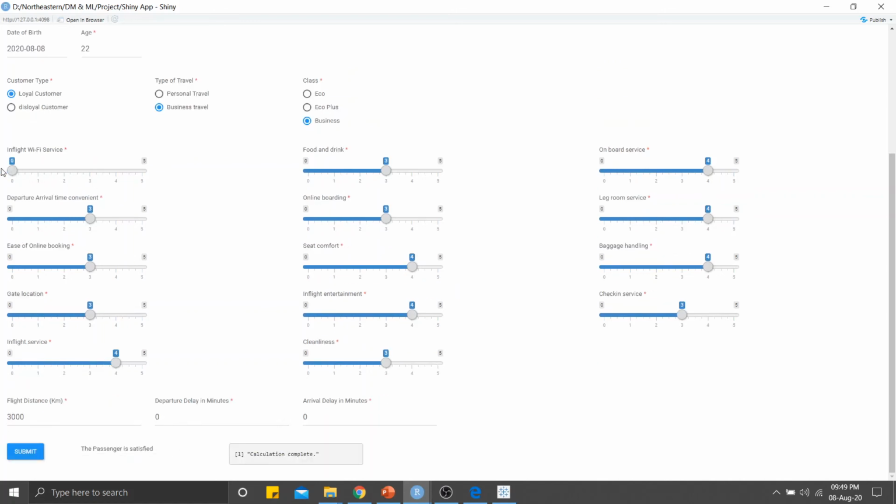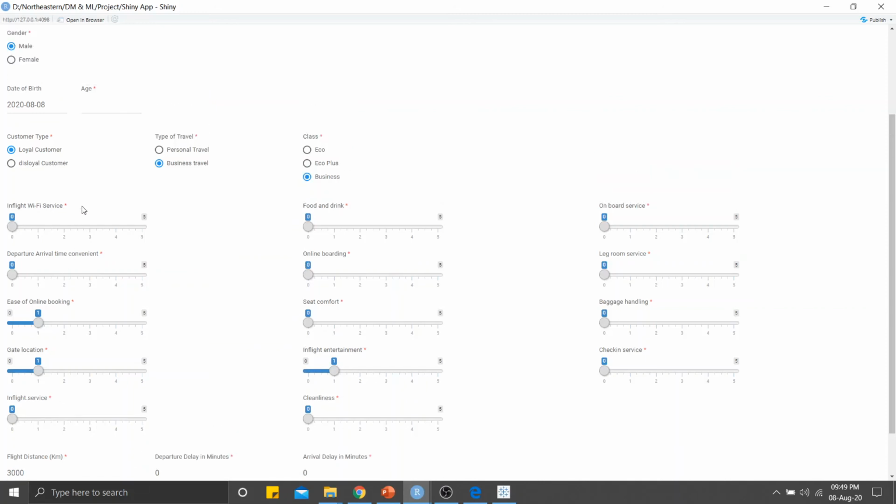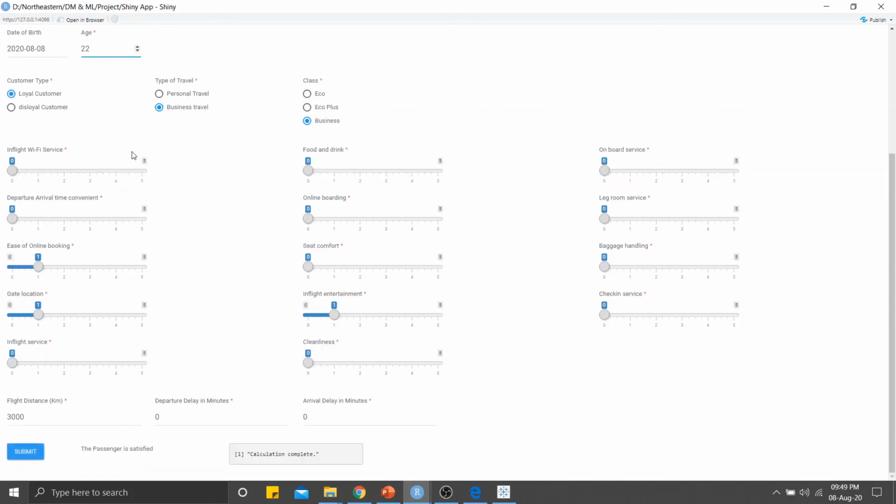If I change the values and decrease the rating, just to show you guys that it also prints neutral or dissatisfied. And also, if I don't enter age in the columns, it won't let me submit it. I'm just showing you that it works. Then I submit it and it shows neutral or dissatisfied when I give a poor rating.